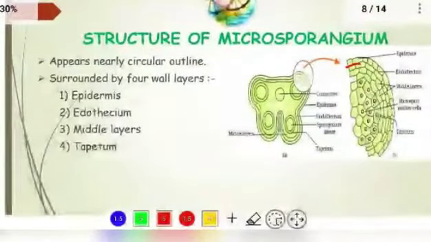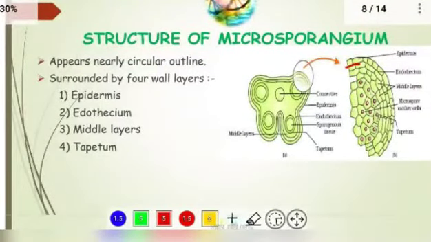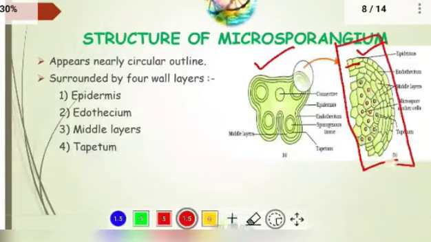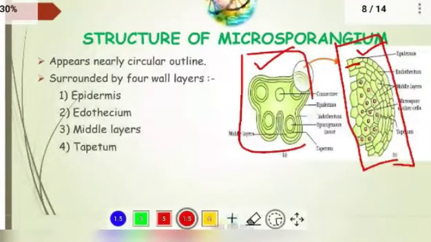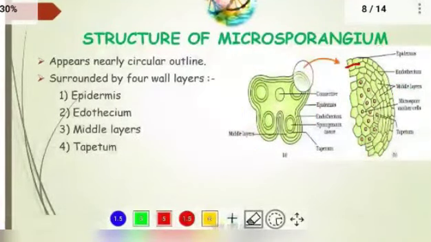That is about the structure of microsporangium. Here you can observe the structure of microsporangium, viewed normally, but this part is the enlarged structure and this is just seen. So this is a structure of microsporangium. Let us see about the structure of microsporangium.